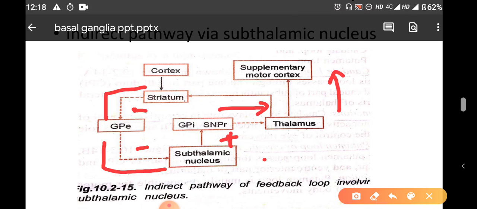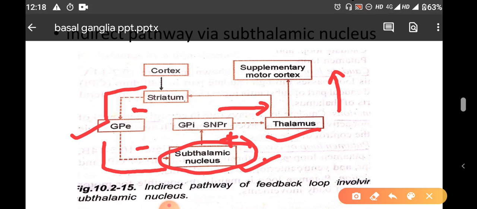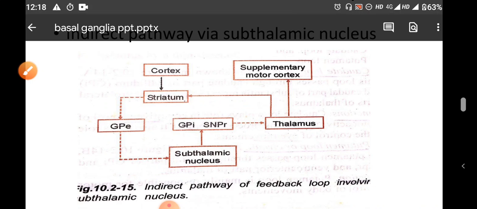So cortex will come to the striatum, striatum will stimulate the external segment of globus pallidus, and then the internal segment of globus pallidus via subthalamic nuclei. So this is the indirect pathway via subthalamic nuclei. The overall effect of this circuit is inhibitory, because there is inhibition of subthalamic nuclei, then there is stimulation and again the inhibition of thalamus. So the combined effect of this pathway is inhibitory.